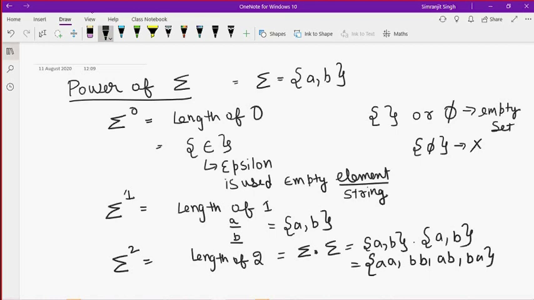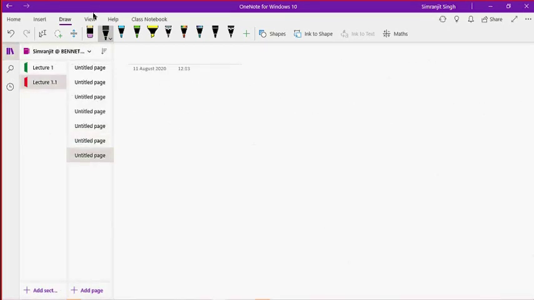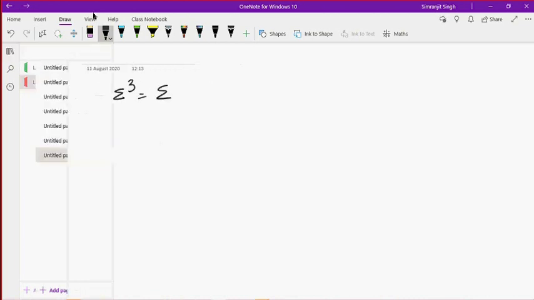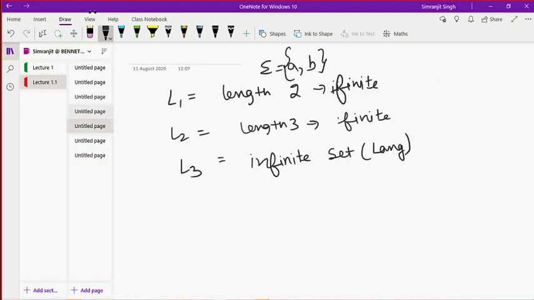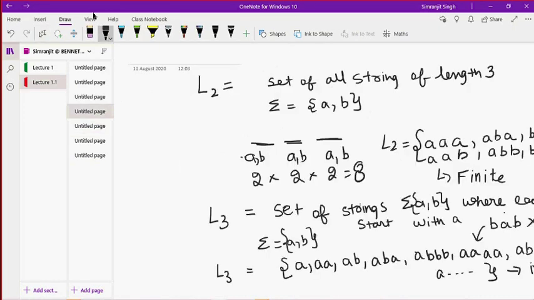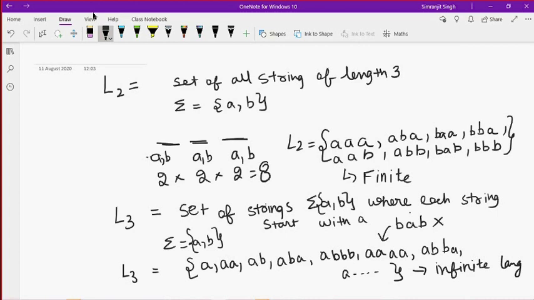In the same way, if I raise the power to 3, you know what will happen. Sigma dot sigma dot sigma, AB multiplied by AB multiplied by AB. This is also called concatenation. You will get the possible combinations that I have already discussed in the language topic earlier. These are the possible strings in the language, so this is also 8 strings.